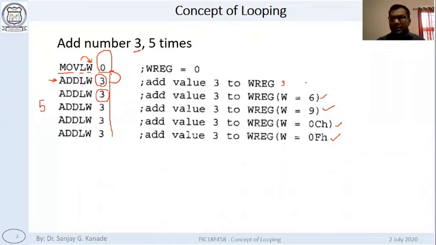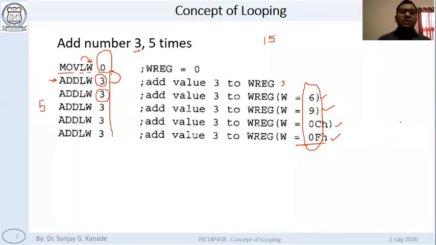F. These are hexadecimal numbers. Just keep an eye on these; these are in hexadecimal terms. So when we add 3 five times, in decimal it is 15, right? 3 into 5, 15. And that is what we get in the assembly also. In hexadecimal terms, we get 0F, right? Simple. No problem at all to add the number multiple number of times.